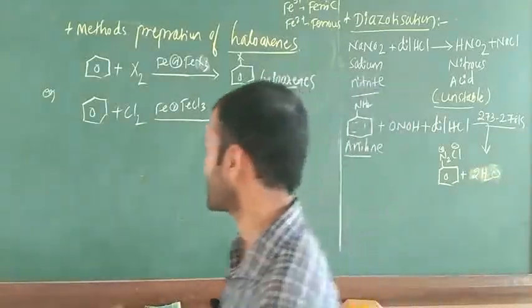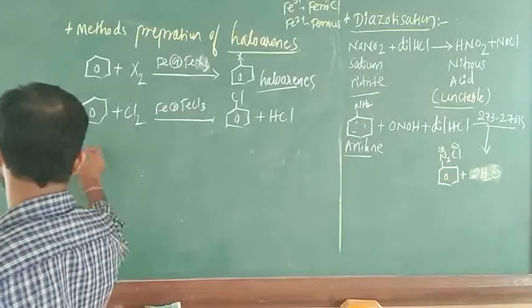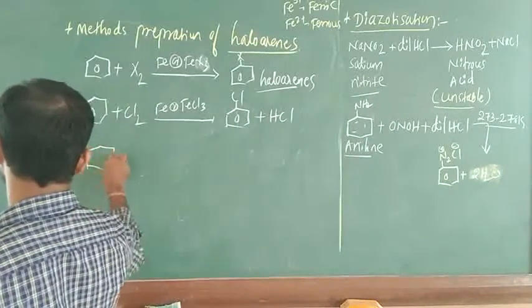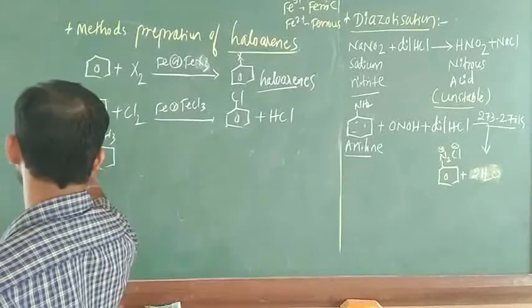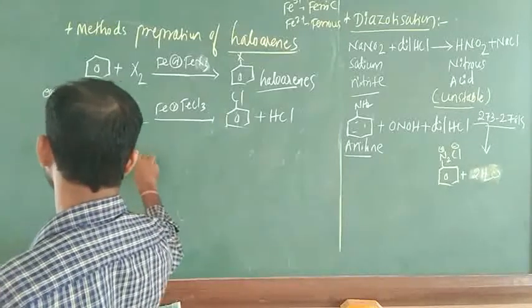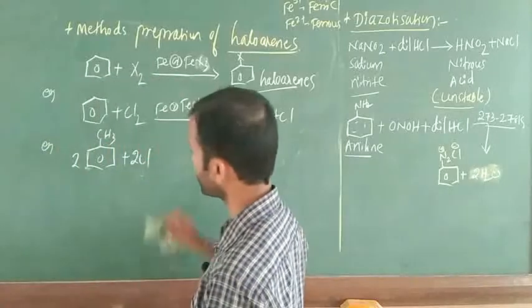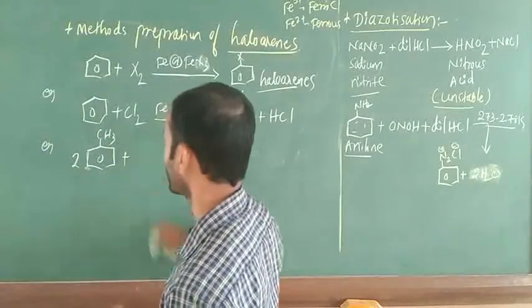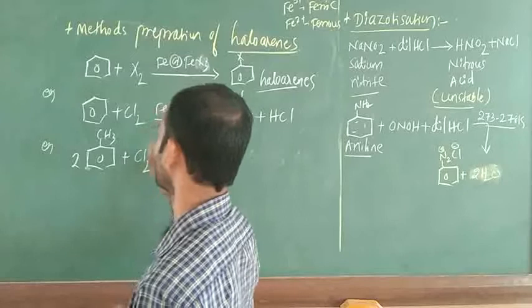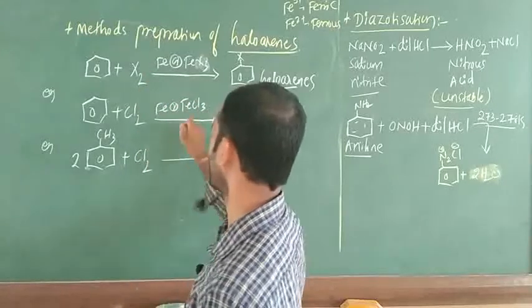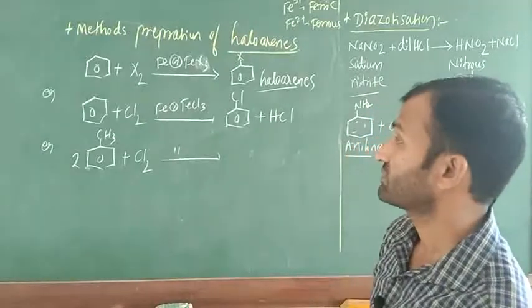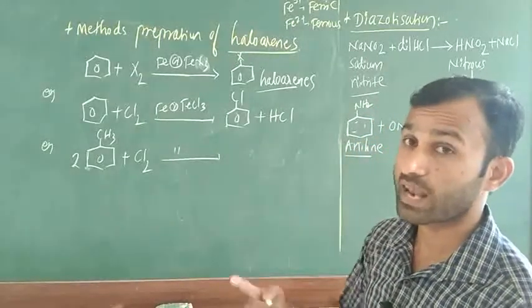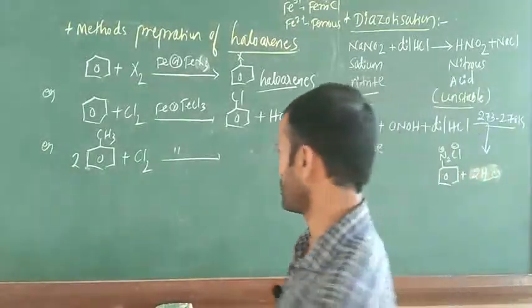Next, another example, they are going to consider toluene, CH3. This can react with 2 moles of Cl2. Here it is the same, they are going to add Fe or FeCl3. What is the role of this Fe or FeCl3? That is the halogen carrier.